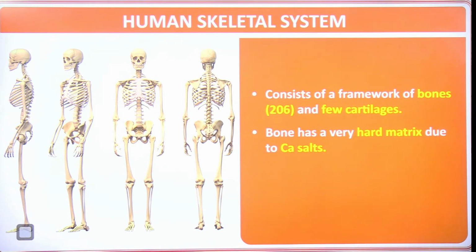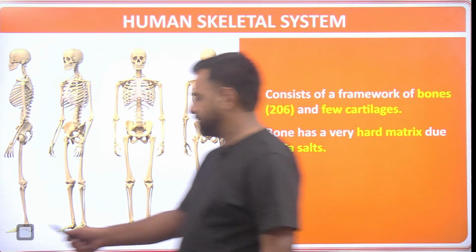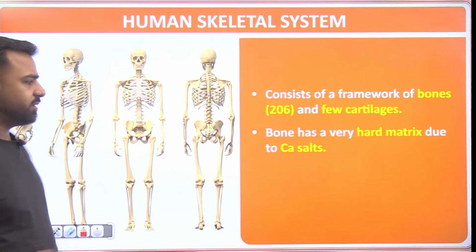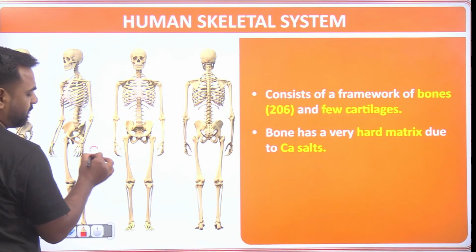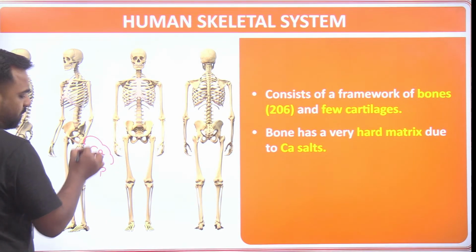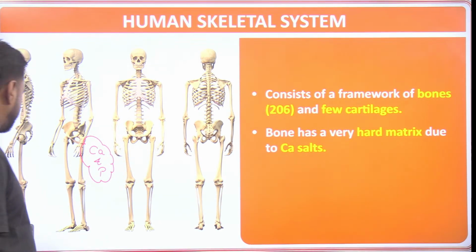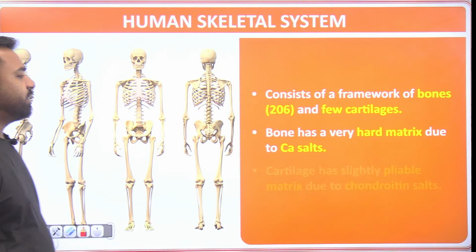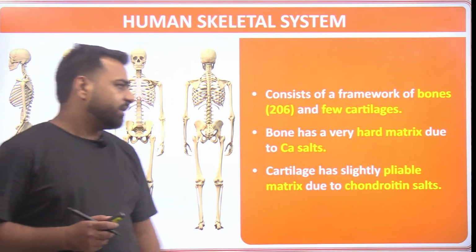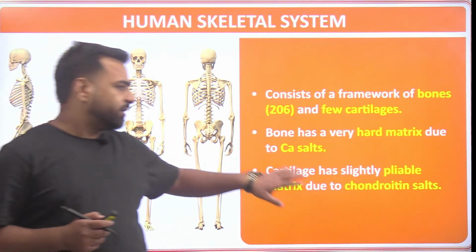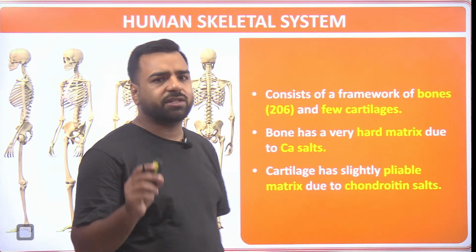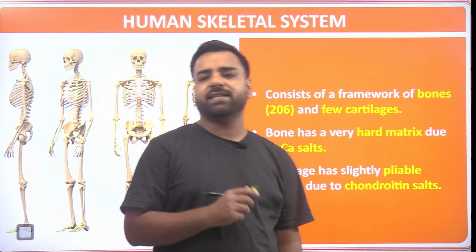Bones are very hard due to calcium salts, and always remember, these bones are made up of what? You need to remember this. The bones are actually made up of calcium and phosphorus. That's the first important point. Proceeding further, cartilage has a slightly pliable matrix due to chondroitin salts. Now, guys, are this matrix part and chondroitin salts asked in the examination? Yes, I have kept all those statements which are relevant for the examination, so do not miss any single point.